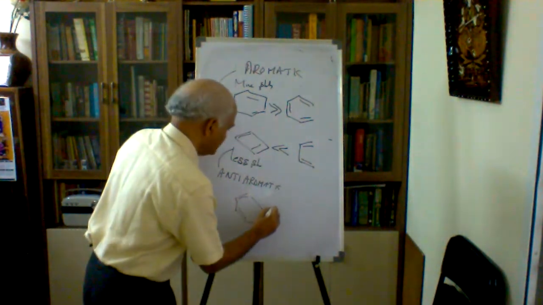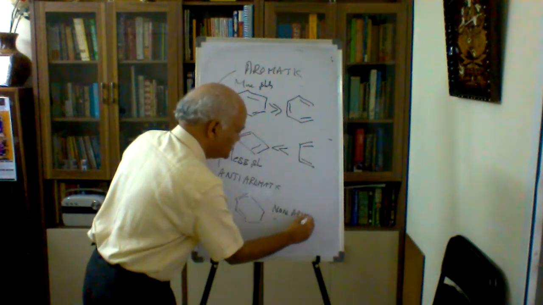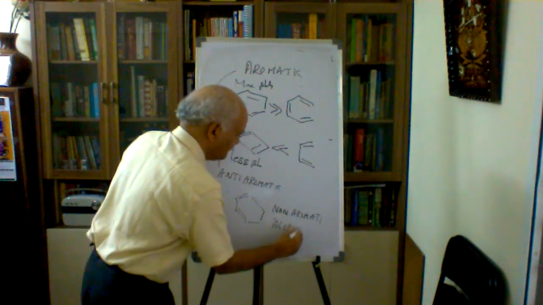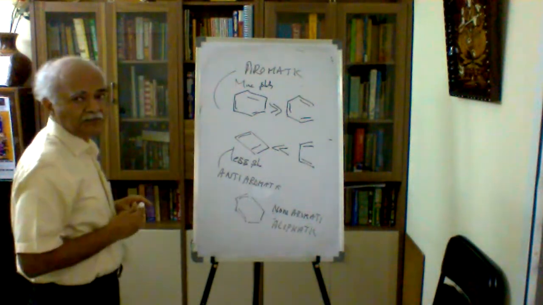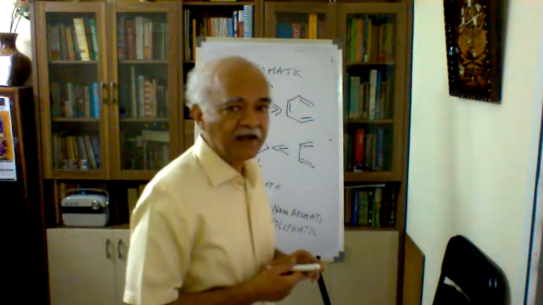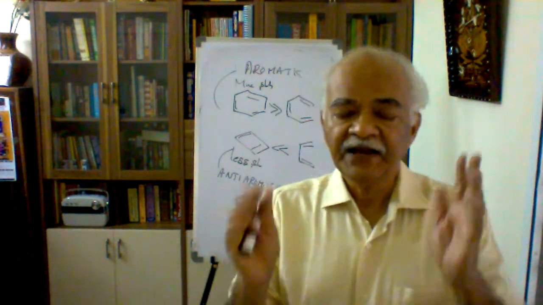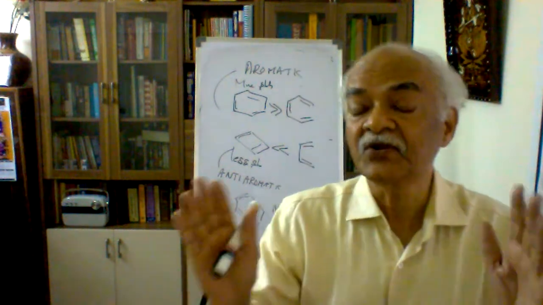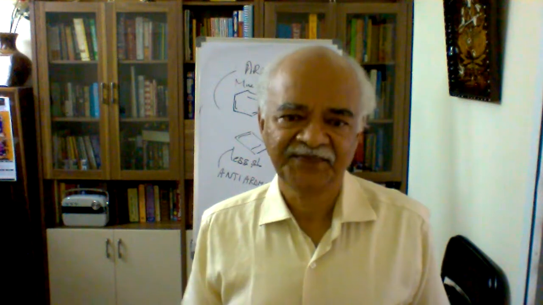This is called non-aromatic, or a still better term for this is aliphatic. This is an aliphatic molecule. Hope this point is clear. Now what we have to do is quantify this understanding about electrons, some specified number of electrons and particular orbitals they are occupying, imparting stability. That we'll do in the next video. Thank you very much.